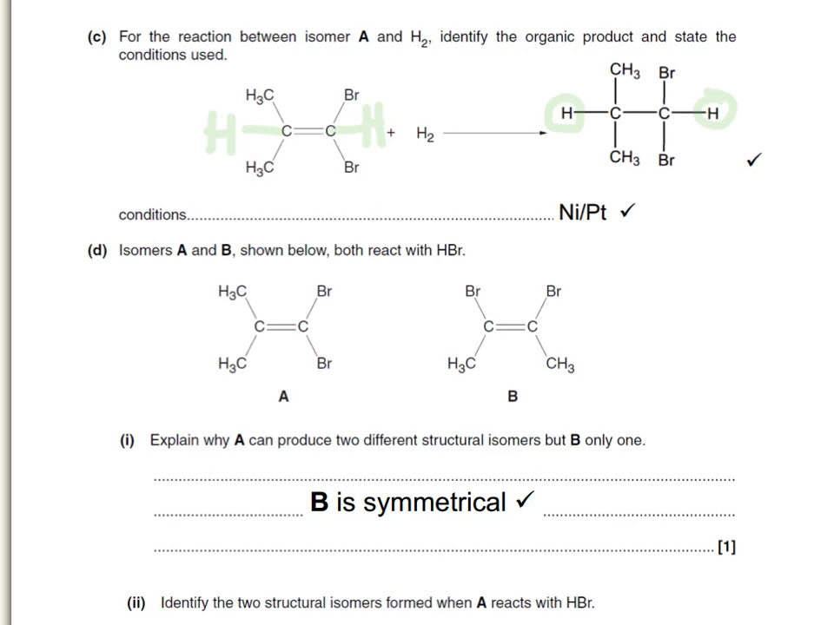The reason for molecule B only having one structural isomer is because B is symmetrical, and right down the center here you have the line of symmetry.